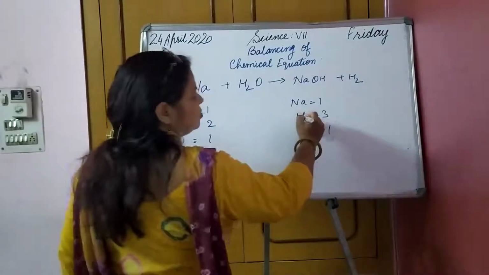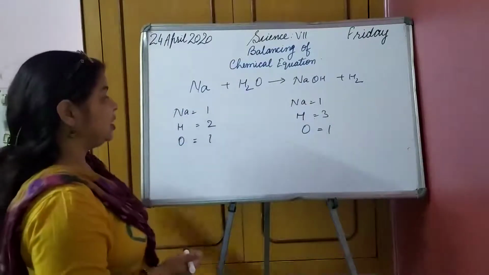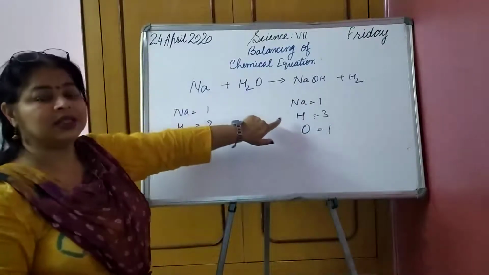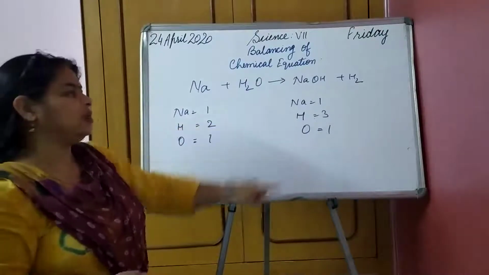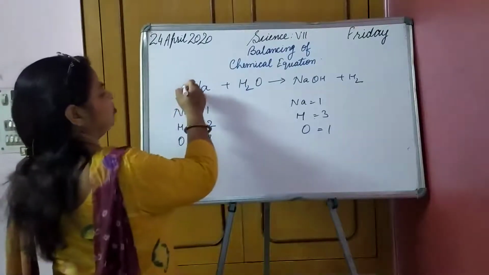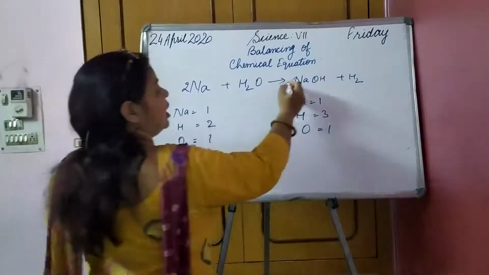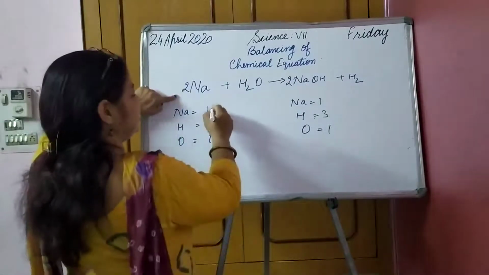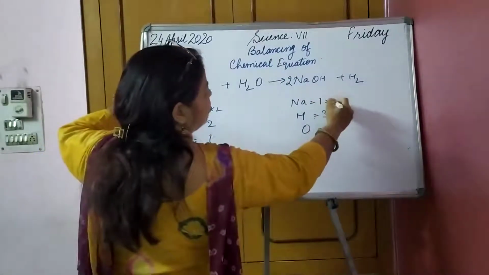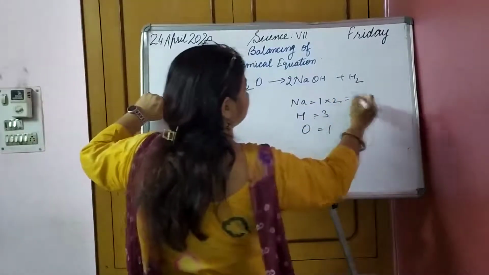So we are going to balance it. How to balance it? We have to balance hydrogen first on both sides. Or let us take sodium. If I write sodium 2 here and Na also 2 here, sodium has at least become equal on both sides, 2 is equal to 2.